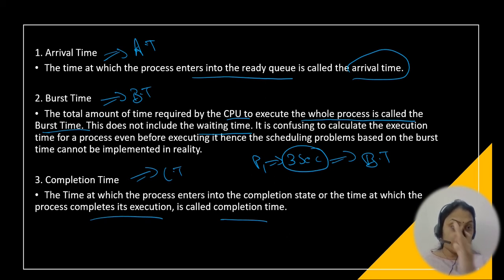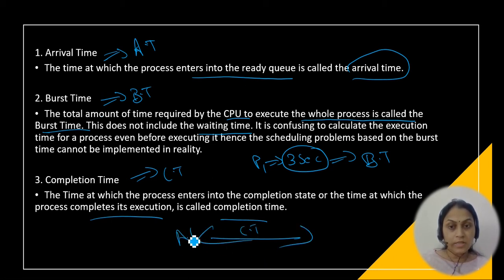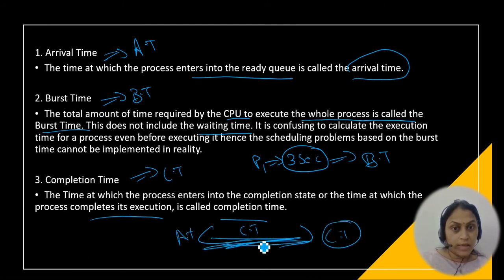So from arrival time to the completion state, this time you call the completion time. The time at which the process completes its execution is called completion time.